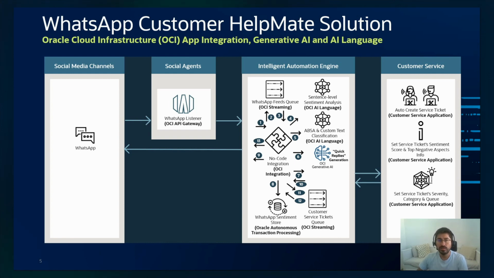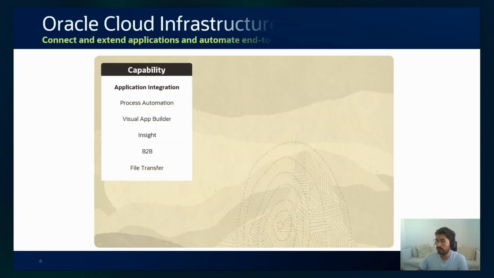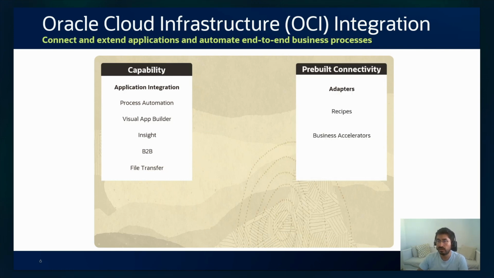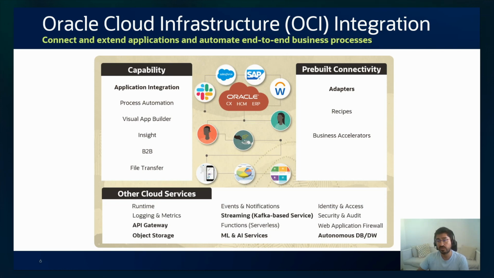So now let's move on to the components that I'm talking about. As I mentioned, we're using OCI Integration. That is our platform service, PaaS service, ready to use to connect, extend applications, and automate end-to-end processes. In the context of this WhatsApp customer HelpMate solution, I'm using the native adapters to different applications, like in this case Oracle Fusion CX Service, which is my customer service application. It could be another one.